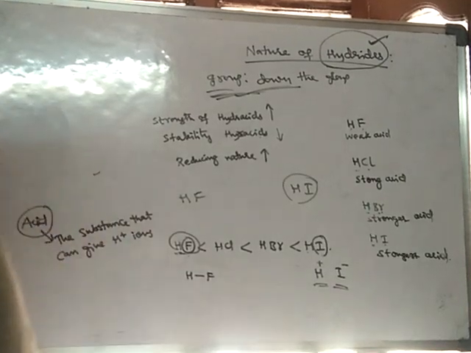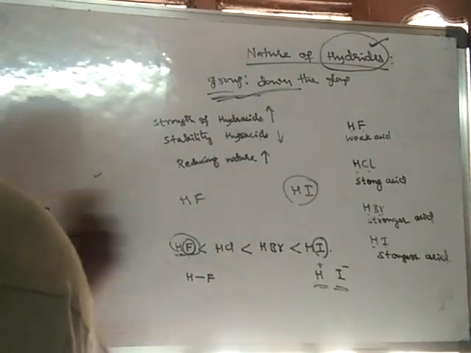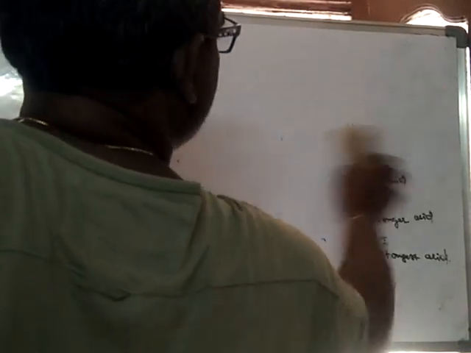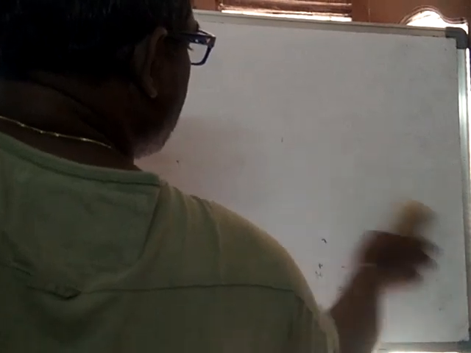So this is all about the nature of hydrides in the periodic table. And the last point from this lesson is anomalous behavior of the elements of second period.